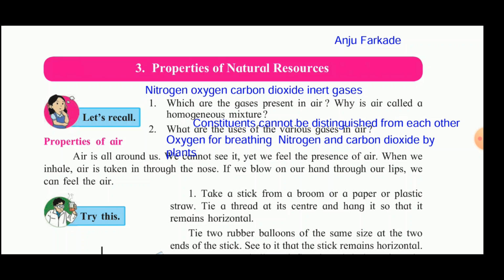Now what our next question is, what are the uses of the various gases in air? All of you know we use oxygen for breathing. Nitrogen and carbon dioxide in the air, it is used by the plants. Plants use carbon dioxide for the process of photosynthesis, and the nitrogen in the air, it is converted into its compounds which is used as a fertilizer by the plants.